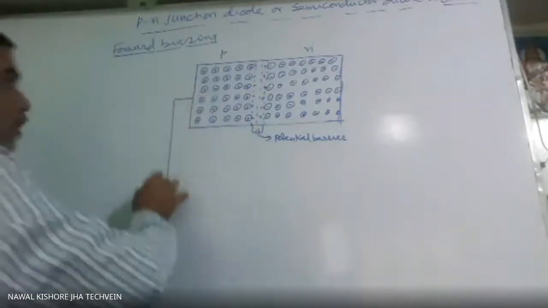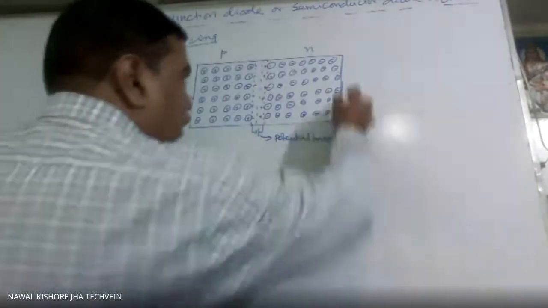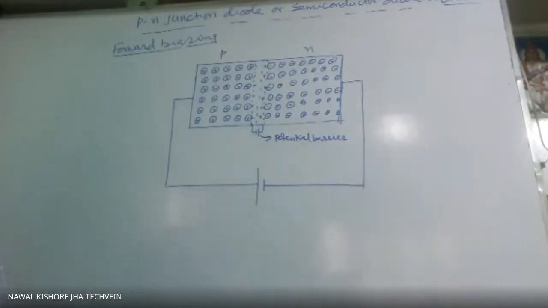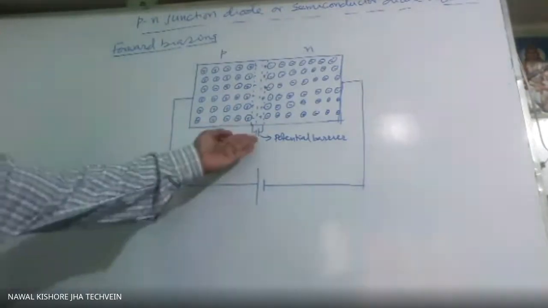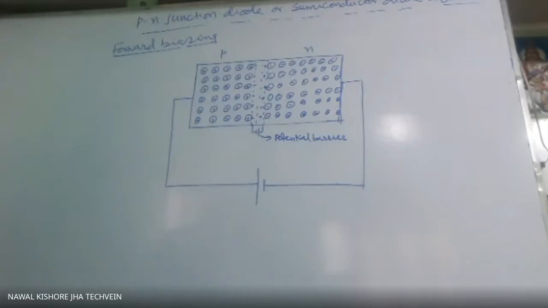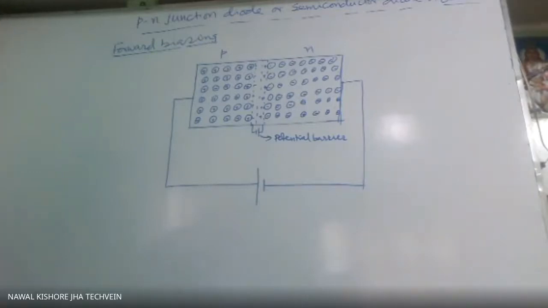So, in case of forward biasing, what will be? This is connected to the positive terminal. This is connected to the negative terminal. If you are applying 1.5 volt, that will also be sufficient, because here we have to overcome only 0.3 volt or 0.7 volt. So 1.5 volt is sufficient. That's why semiconductors, these nowadays electronic circuits, work efficiently at very low voltage. They don't require 220 volt. That's why we are giving normal DC.